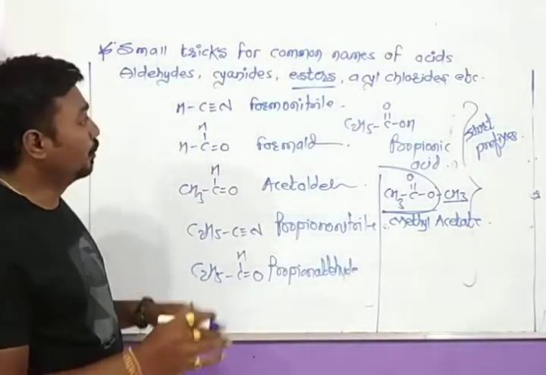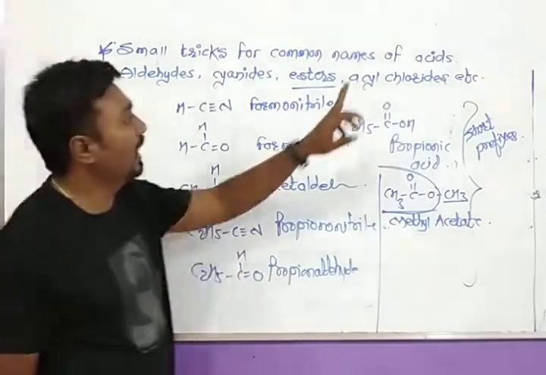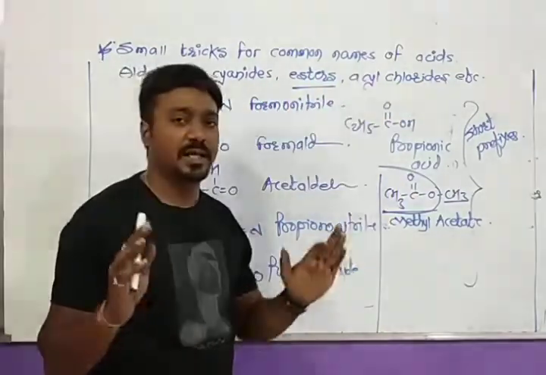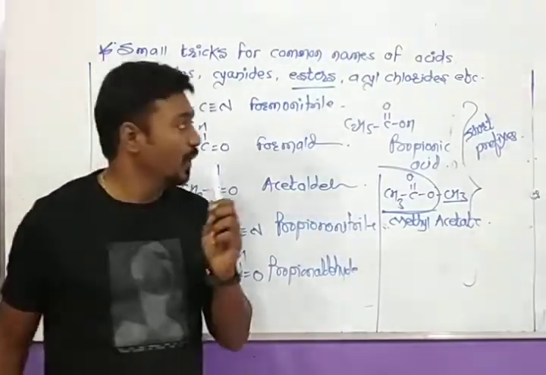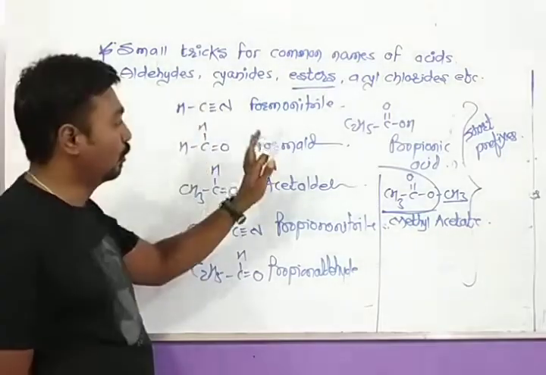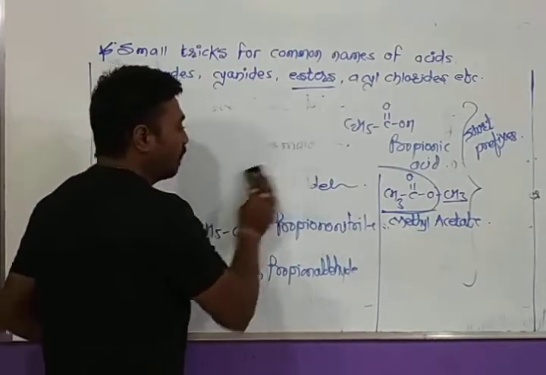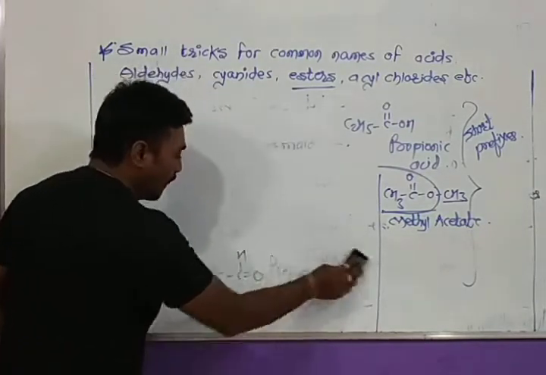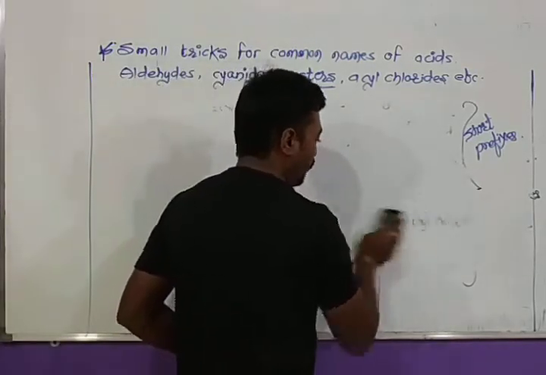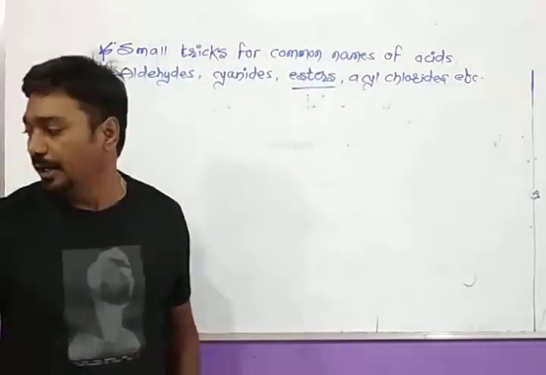Before going to discuss the different functional groups present in carboxylic acids, aldehydes, ketones, esters, acid chlorides, and acid anhydrides, we must learn the small tricks or common names of these compounds that I have already written on the board at the start of the lecture, which you all have to copy and remember. Write the common names of the compounds containing cyanide group or carboxyl group or aldehydic group.